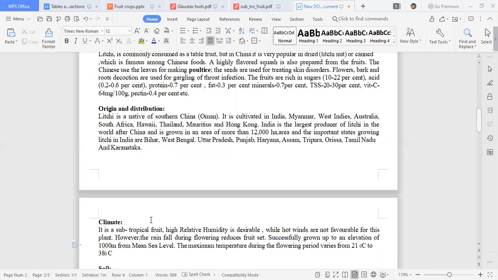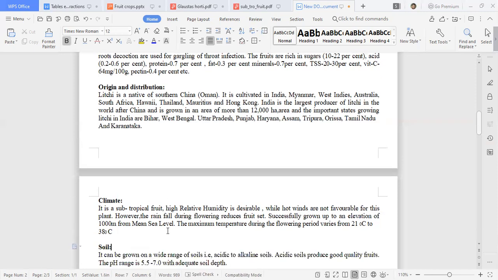So it is a subtropical area fruit crop especially. High relative humidity is very much desirable. Even though it is a subtropical crop, it requires high relative humidity. Hot winds are not favorable for this plant.